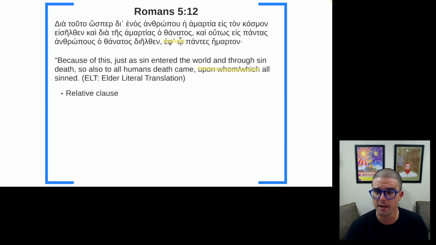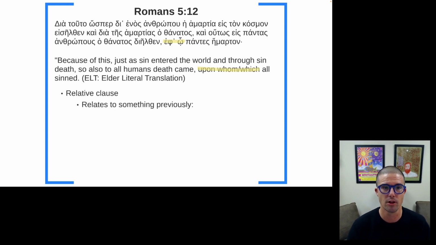There are a couple of different options. What it is grammatically speaking is a relative clause. What a relative clause does in any language is relate one thing to something else. And so the question then is what is this relative pronoun ho relating to that came previously, if it is in fact a relative clause.